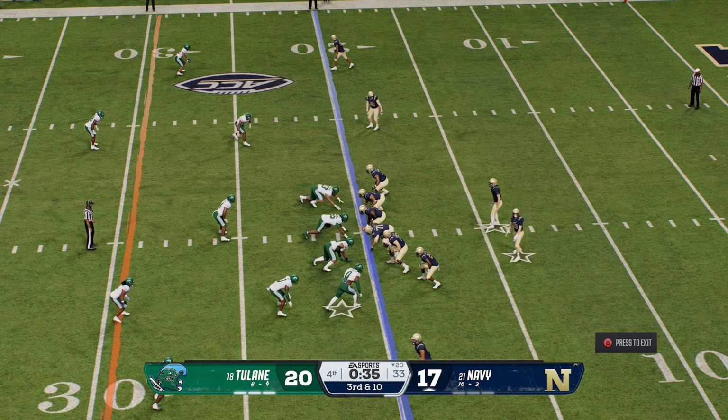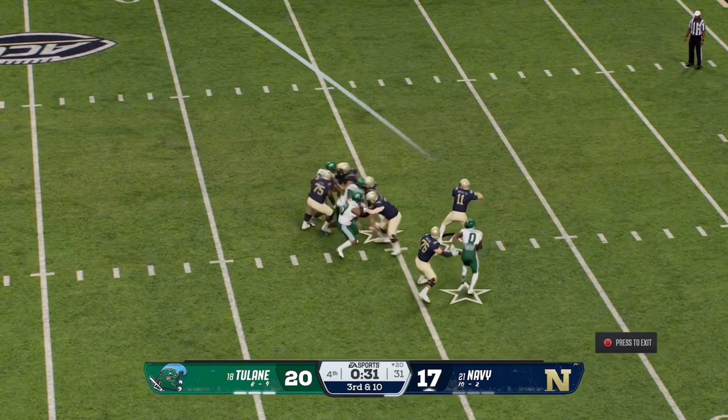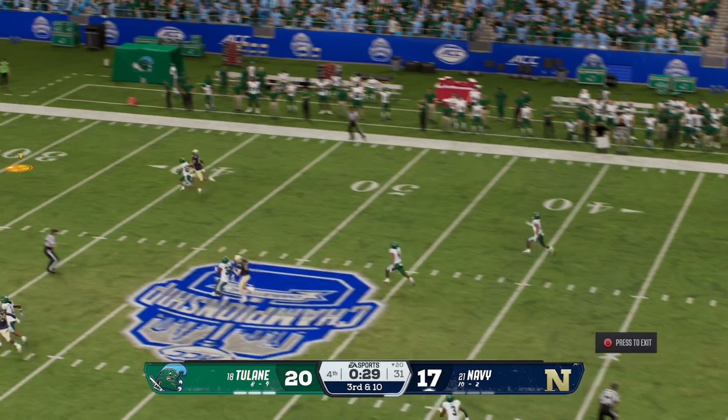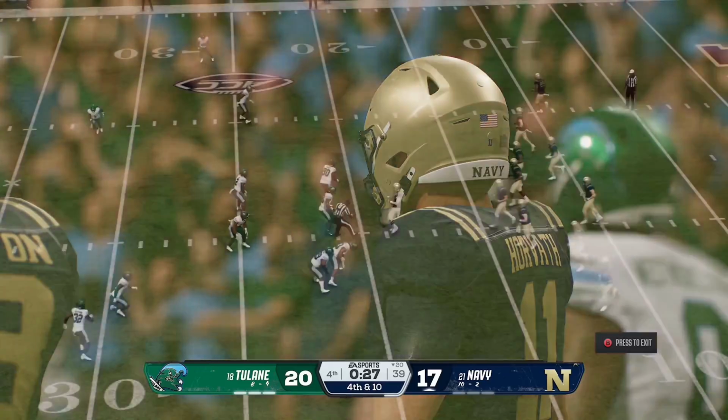They're not going to spike it. They're actually going to run it. Or no, they're going to play a snap. What am I on about? They're going to play it. They're going to throw. It's up, and it might be caught here. It is not going to be caught. It brings up 4th down.